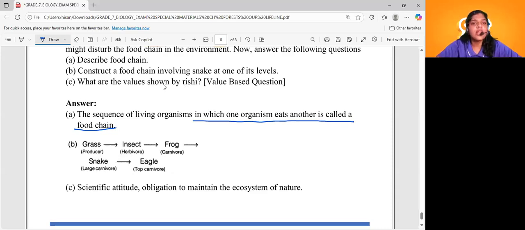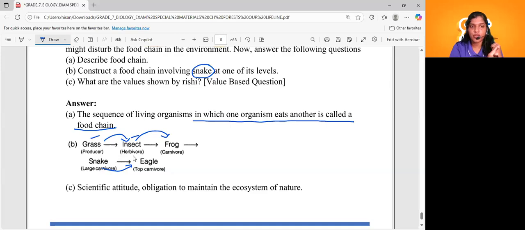Construct a food chain involving a snake at one of its levels. You have to include a snake in that particular food chain. You have to find an example. Very easy, right? Grass, which is a producer. Insect, which is a herbivore. Coming to carnivore, frog. Then a large carnivore like the snake, and a top carnivore like the eagle, right? You can add your own creative food chain, but you have to use common sense, and you have to follow the steps.